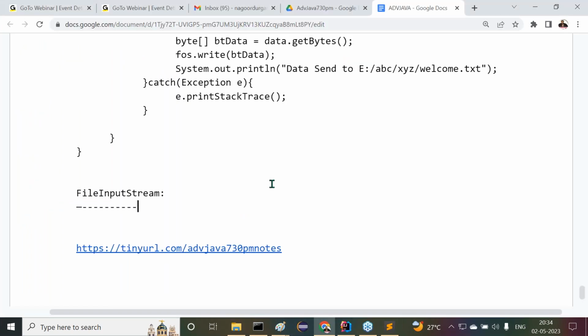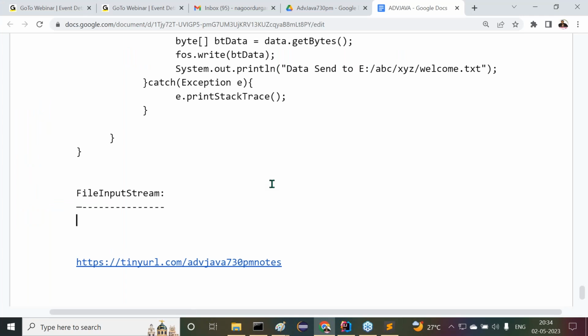Everybody understand this clearly. FileOutputStream is to send data from a Java program to a particular target file. Am I right or not? But FileInputStream is: already the file is available, I want to read data from the file into the Java program. Get my point or not?